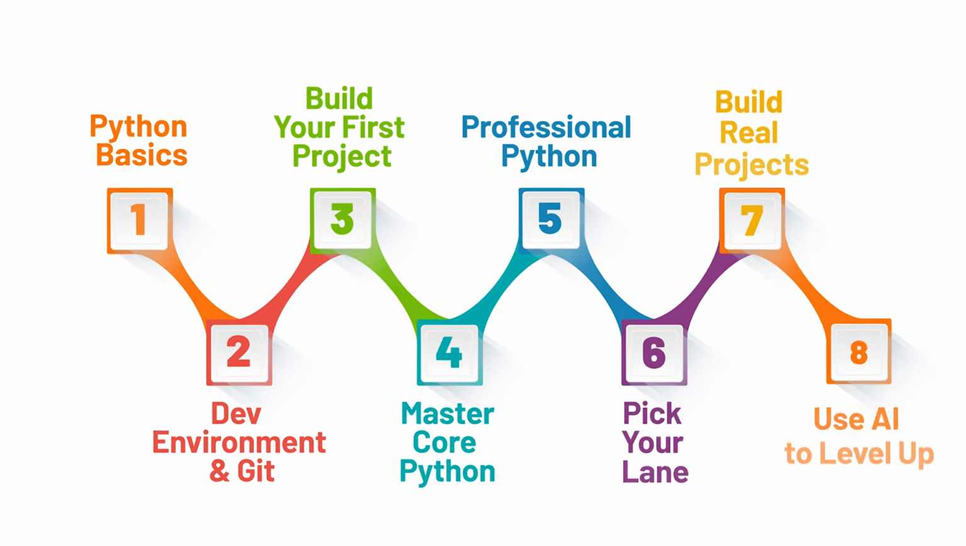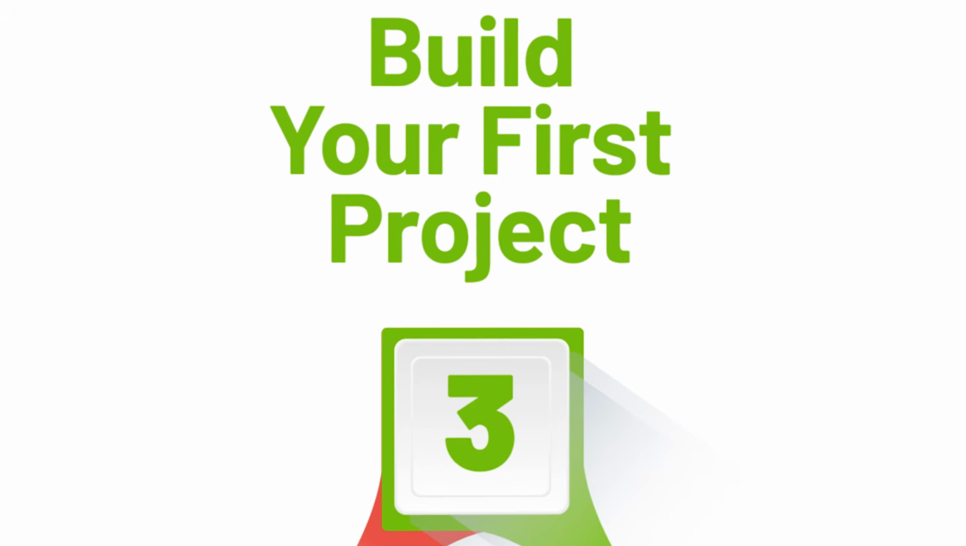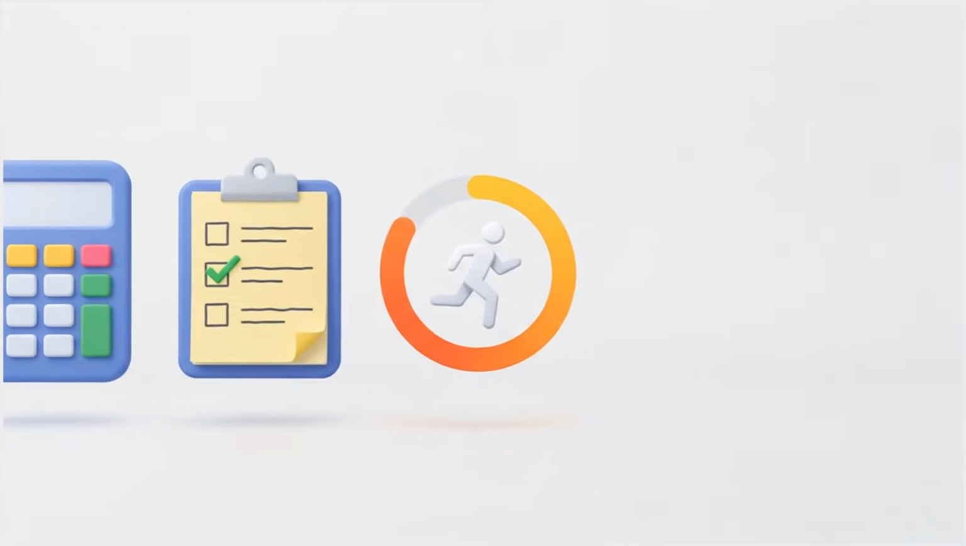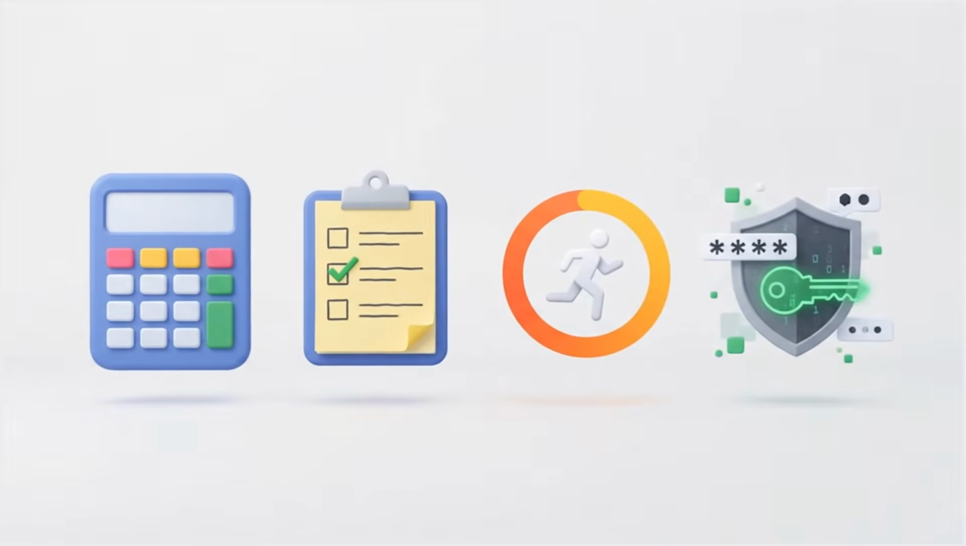Milestone 3, and this is where things start to get fun. You know the basics, you have your environment set up. The worst thing you can do at this point is keep watching tutorials and never actually build anything. That is how people stay stuck. So build something. It doesn't need to be impressive. A calculator, a to-do app, a simple exercise planner, a password generator, something small enough that you can actually finish it, but substantial enough that it forces you to think hard.